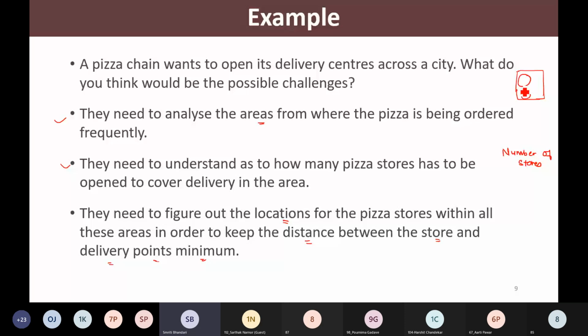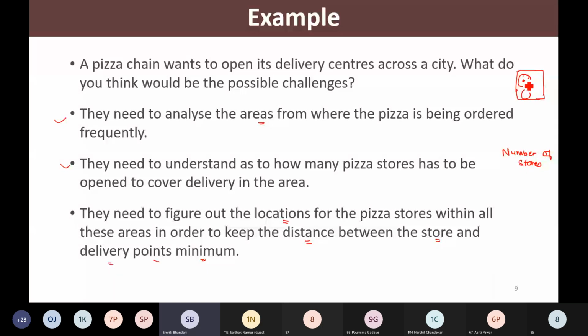So whether this would be the location, or whether this would be the location, or whether this would be the location. Obviously, if from all this region they are getting the orders, then they will try to select a location such that the distance from the store to the customers where they would like to deliver the product is minimum.